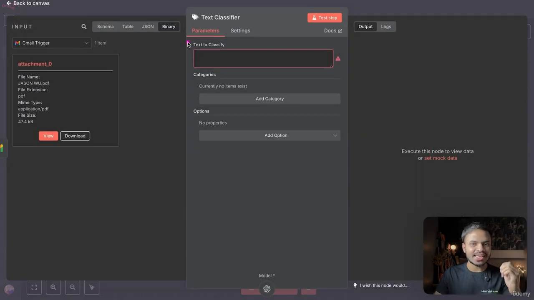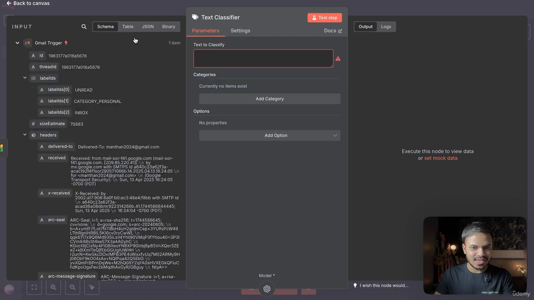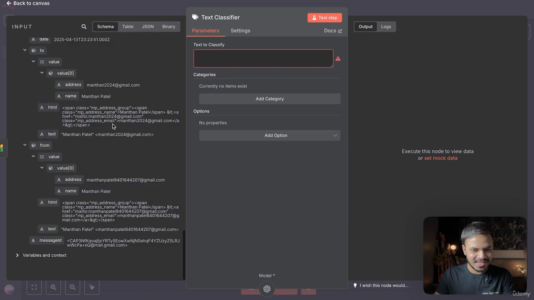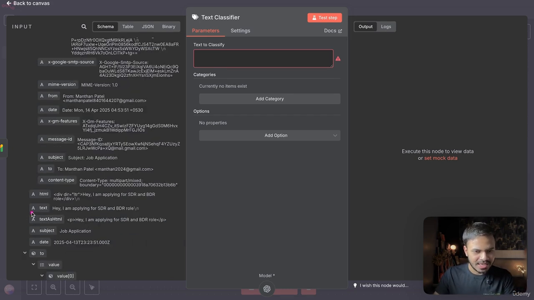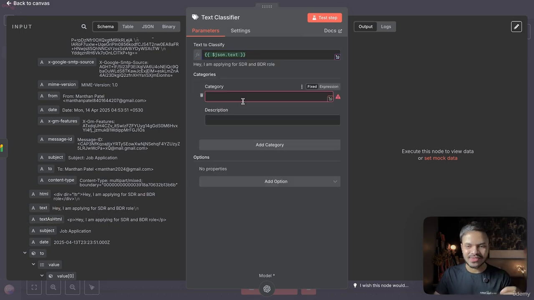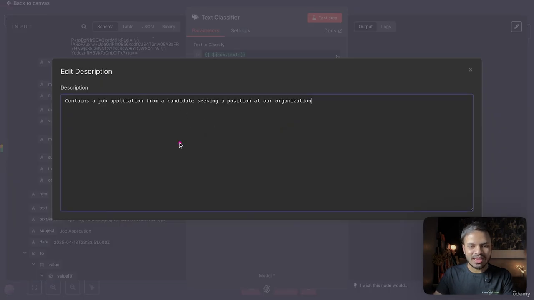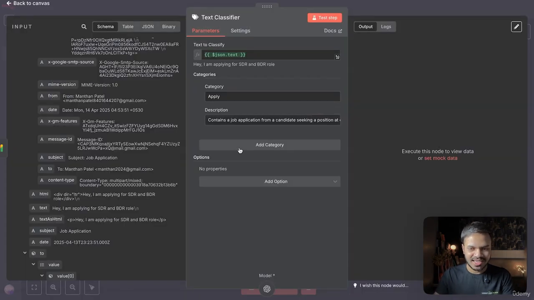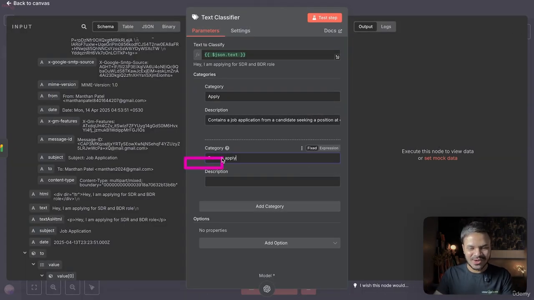Awesome. Now for classification parameters, we can use the email body or the email text to classify if it is looking for a job role or not. So if you scroll down, and yeah, here is our text. I am applying for SDR or BDR role. So we can simply drag and drop here. Then we can apply categories as well. For example, if the candidate is looking for a job role, we can apply the category apply. And in description, we can say contains a job application from a candidate seeking an opportunity or a position at our organization. If it is a regular email, we want to say does not apply category.